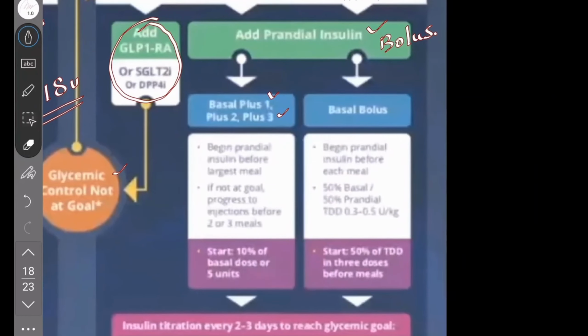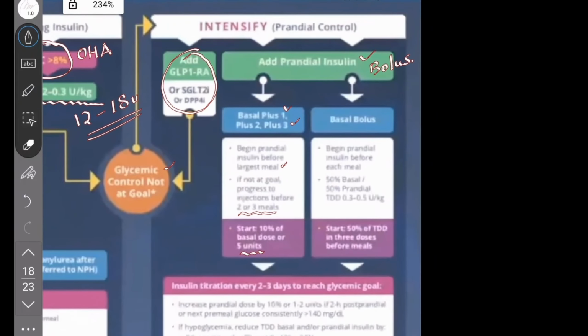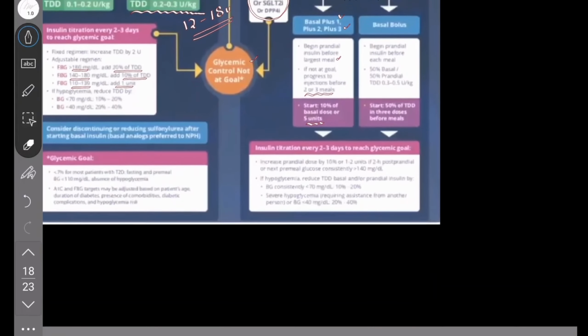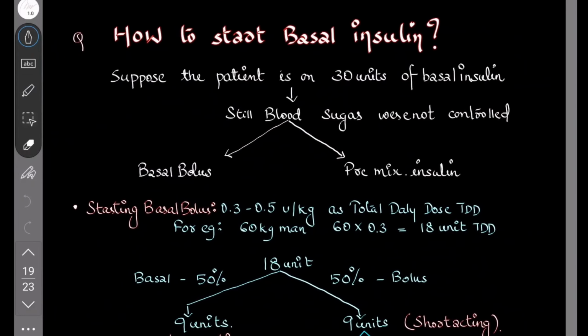Okay, so begin prandial insulin before target meal. If not at goal, progress to injection before 2 or 3 meals. Start 10 percent of basal dose or use just 5 units. Begin prandial insulin before each meal. So how to start the prandial bolus insulin we will discuss now. How to start a bolus insulin.